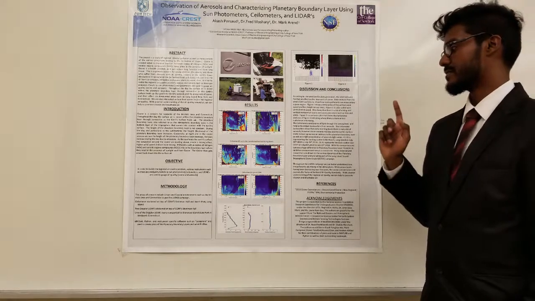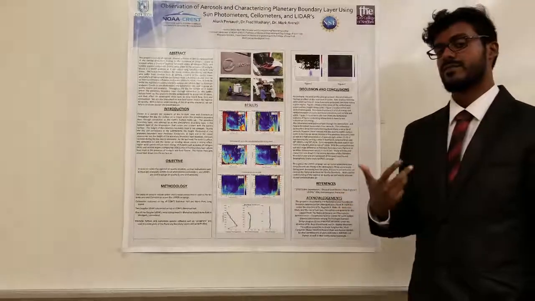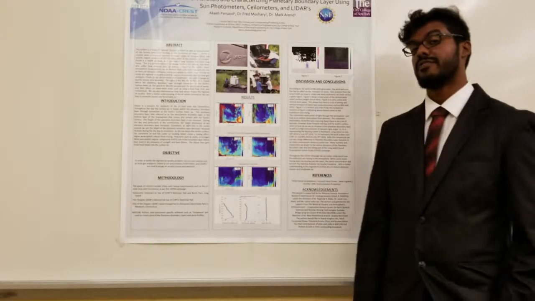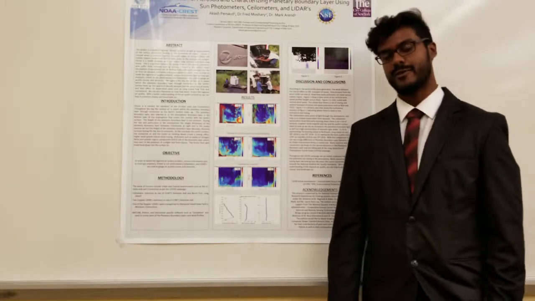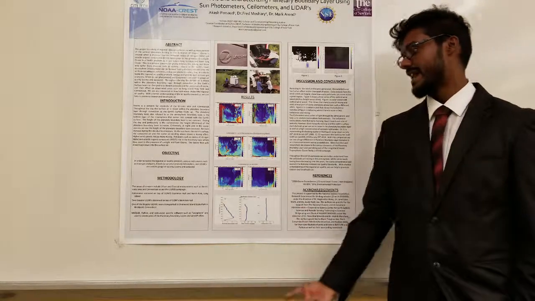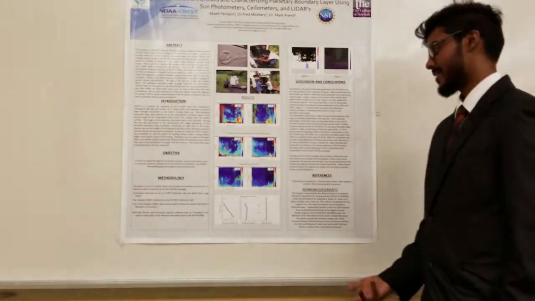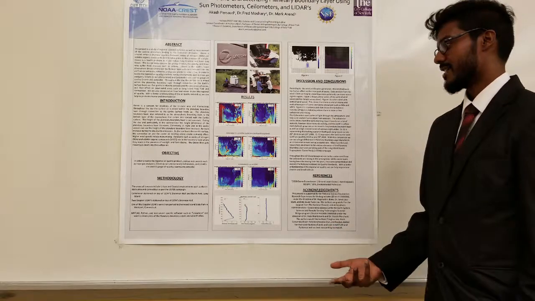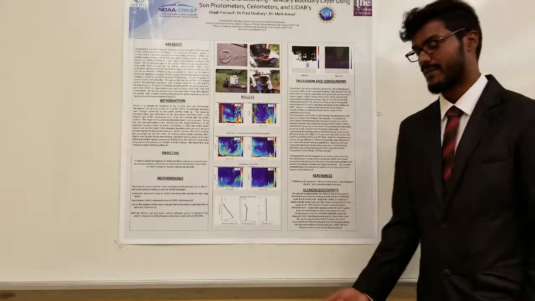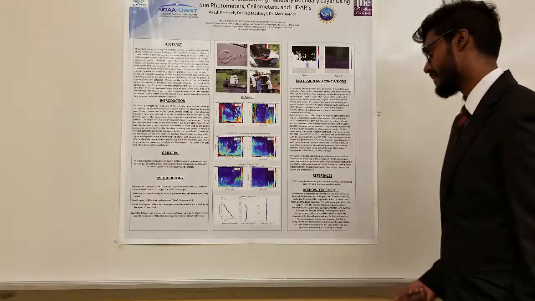Figure 2 is a variance plot that shows the turbulence statistics of Figure 1, indicating where there's more or less turbulence and mixing. Now let's take a look at Ceilometer data taken from two different environments, a coastal one and an urban one. Ceilometers send pulses of light through the atmosphere and help us analyze backscatter from aerosols. The Ceilometer backscatter shows that early morning, around 6 a.m., there are not a lot of aerosols. However, closer towards the middle of the day, as the Earth's surface starts to heat up, we see an increase in the concentration of aerosols below the planetary boundary layer.